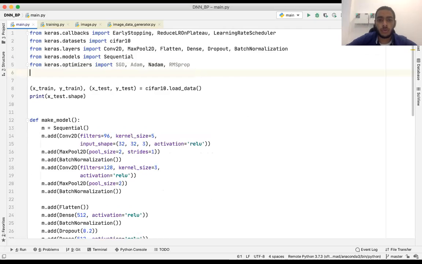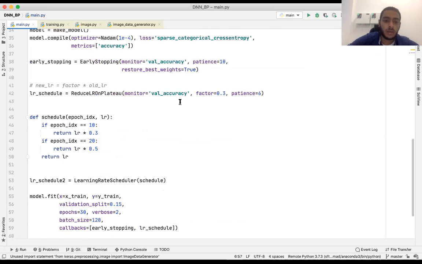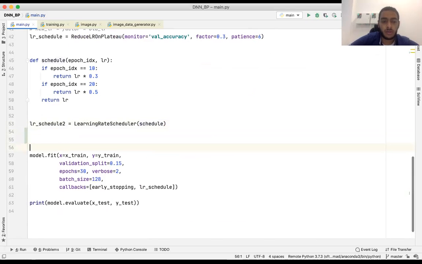First, we need to import the generator from Keras that we will use to generate the new images, or to do this data augmentation. From keras.preprocessing.image import ImageDataGenerator. So let's make an object from this class, generator.